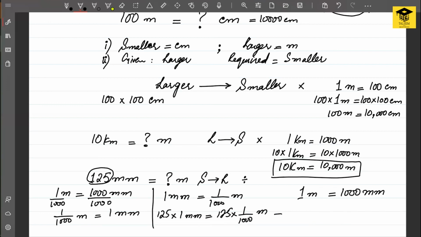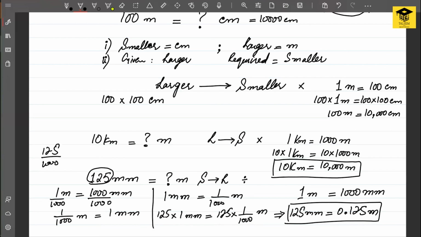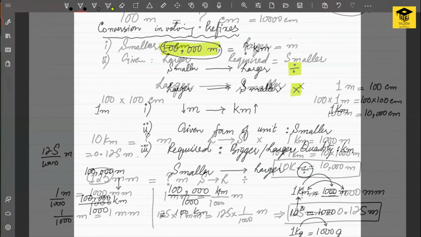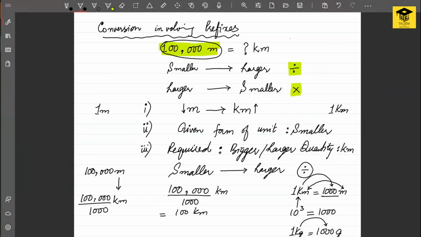So the answer we get here is 125 millimeters is equal to 0.125 meters. This is one way of doing it. Another way is that you just simply divide it by 1000 and convert the unit into meters, and the answer will be 0.125 meters.